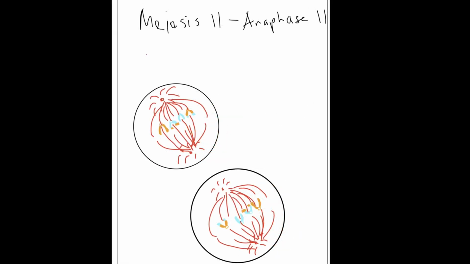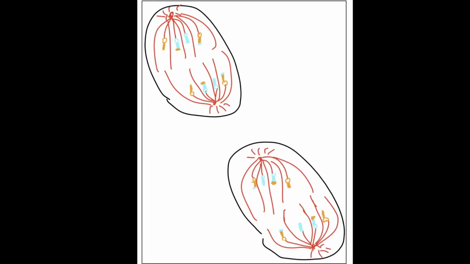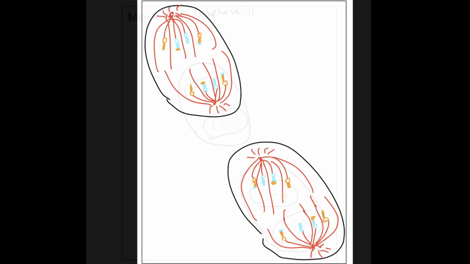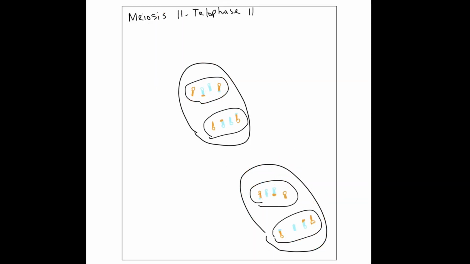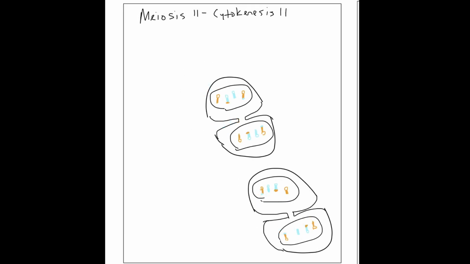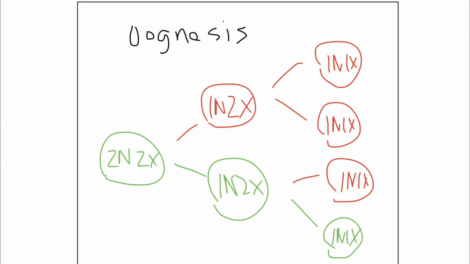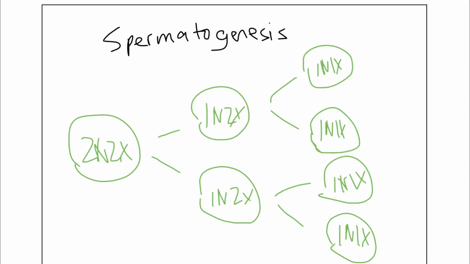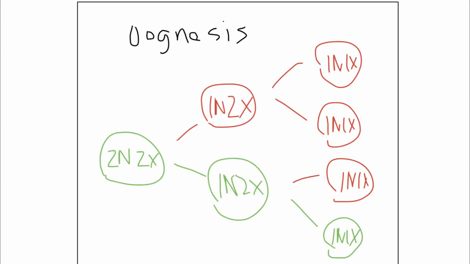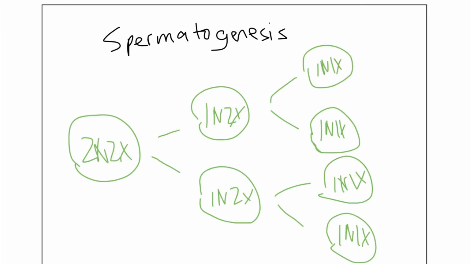Next is anaphase 2. In anaphase 2, sister chromatids of each chromosome are separated and move towards opposite parts of the cell. The sister chromatids are now at separate ends of the cell. In telophase 2, the nuclear envelope appears and the spindle fibers disappear. In cytokinesis 2, each cell is separated into two cells, creating four haploid daughter cells. Either oogenesis or spermatogenesis splits the cell. In oogenesis, three polar bodies and one viable cell are produced. In spermatogenesis, four viable sperm cells are produced.